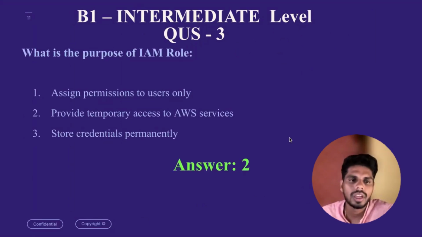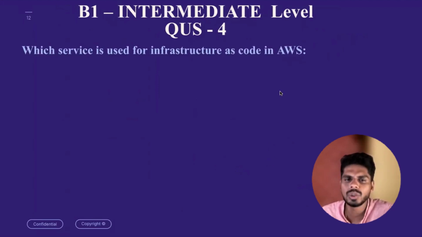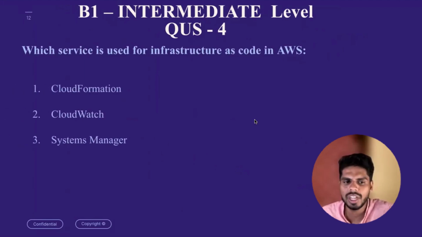The answer is 2. So an IAM role provides temporary access to AWS services. For example, when we are using Lambda, we use an IAM role to get permission for accessing other AWS services. It has temporary access. It is not permanent and you cannot store it anywhere. So the answer is going to be 2. With that, I'm moving on to question 4 in intermediate level, B1. The question is, which service is used for infrastructure as code in AWS? Option 1, CloudFormation. Option 2, CloudWatch. Option 3, Systems Manager. 5 seconds to identify.